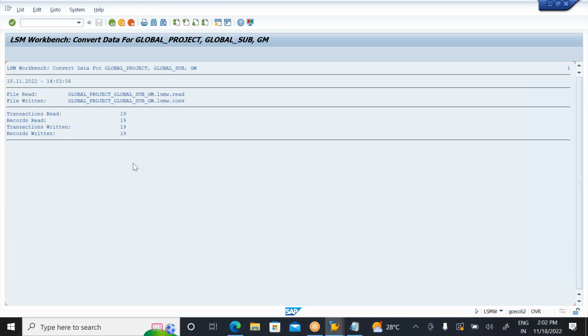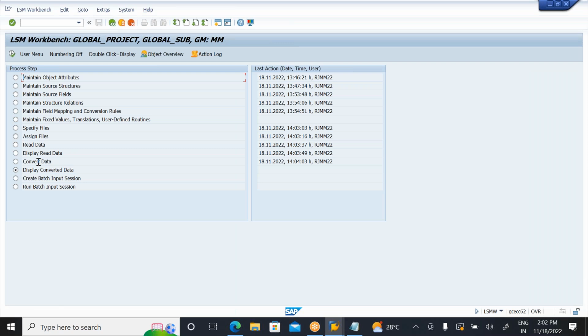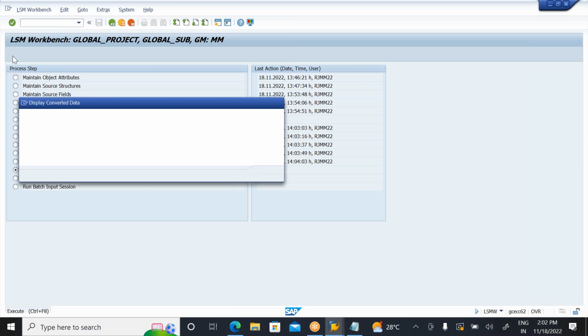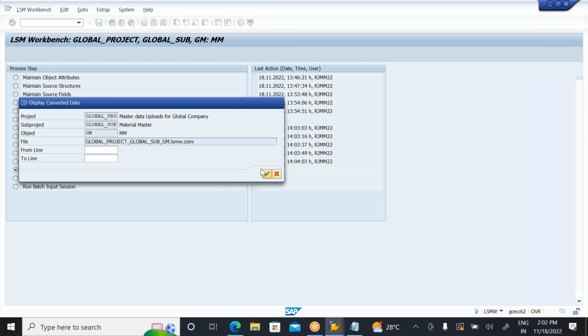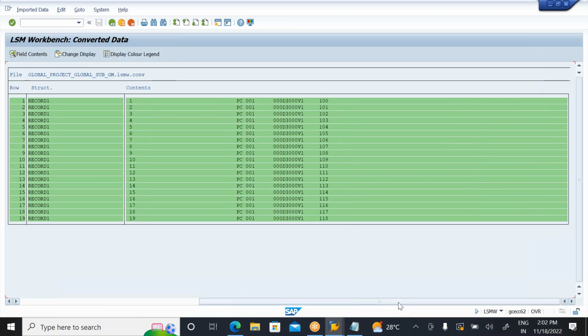So, 19 files are converted. In real time, there are hundreds of files, thousands of files. Now display converted data. So all the data is converted.